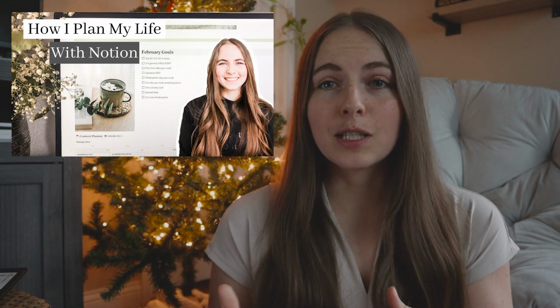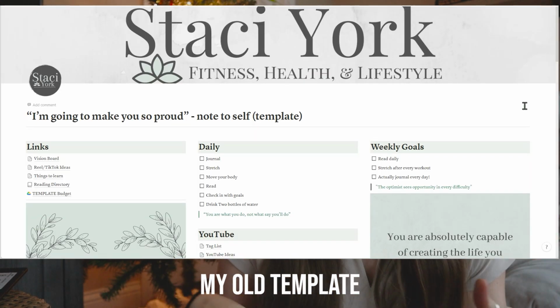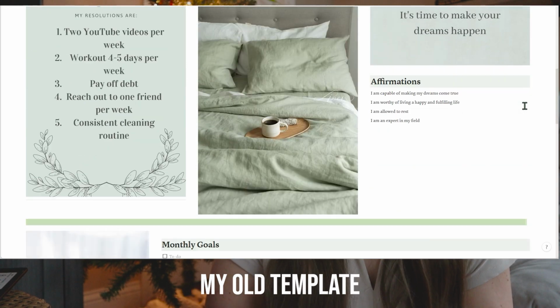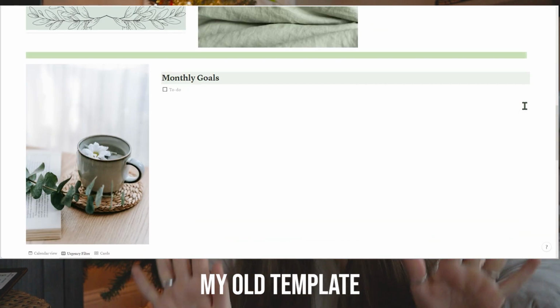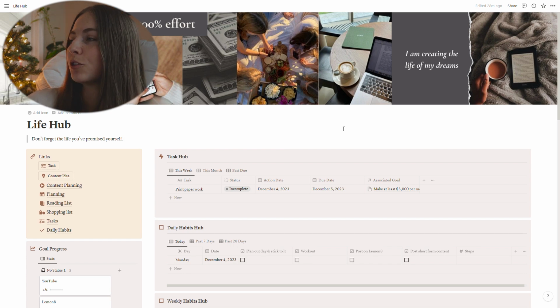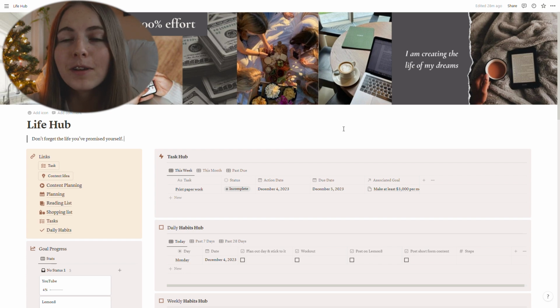So I have used Notion for a very long time. There have been times where I've really consistently used it. There's been times that I've dropped off on using it, but I did previously create a video on a Notion template, but this is a new and updated one. I'll have that video linked down below along with the template. If you're interested in a more aesthetic template, that's probably the one for you. If you are interested in a mostly functional and productive template, this one is going to be a little bit more that.